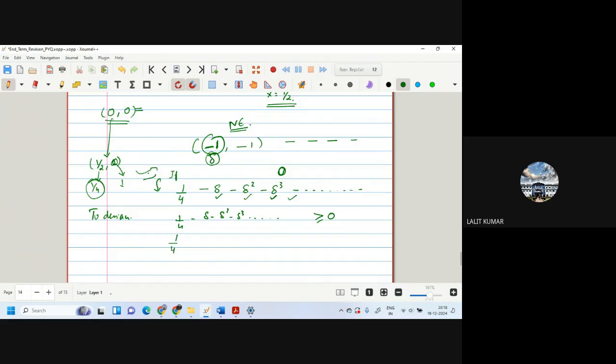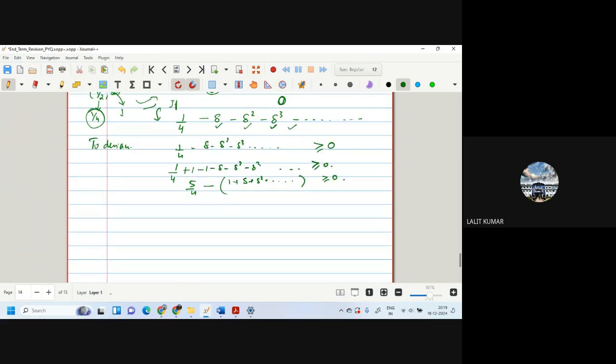Now we do this 1 by 4. इसको आप एक +1 कर लीजिए, एक -1 कर लीजिए. Minus delta square minus delta cube is greater than or equal to 0. So this becomes 5 by 4 minus, ये सारे प्लस यहाँ पर आ गए, 1 plus delta square plus delta cube greater than or equal to 0. और इसको ये हो जाएगा 5 by 4 minus 1 minus delta.